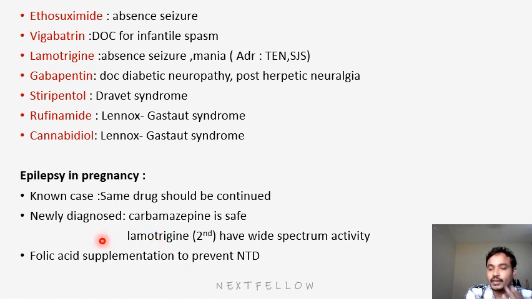So when you are prescribing these drugs, mainly focus on folic acid supplementation, because to prevent neural tube defects, folic acid should be given. So when the patient is already on an anti-epileptic, continue the same. If the patient is recently diagnosed, then you will go with carbamazepine or lamotrigine, with the addition of folic acid supplementation. That's all. Thank you.